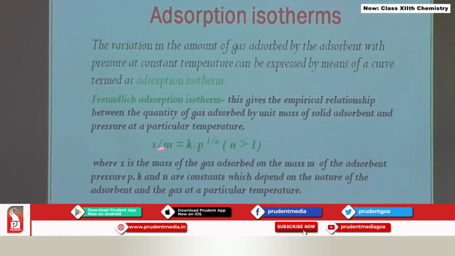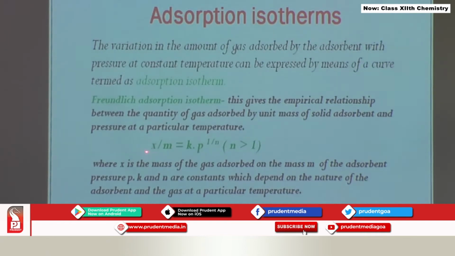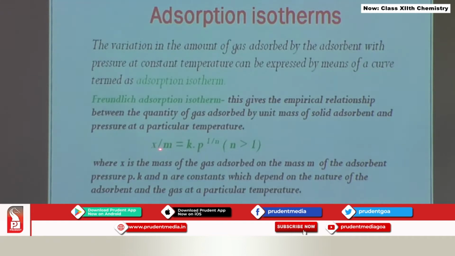Now what is this x? Here x stands for the mass of the gas which is adsorbed and m stands for the mass of the adsorbent surface. So x upon m is the mass of the gas adsorbed per unit mass of the adsorbent.